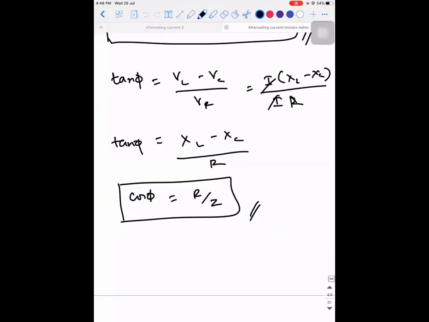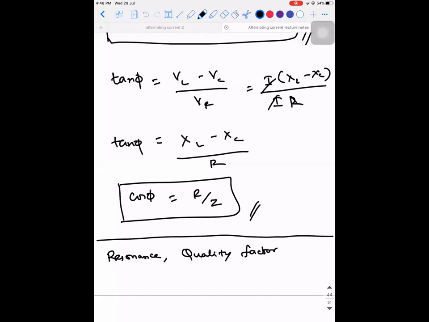Is this clear? Yes, sir. So this is all about a series LCR circuit. The next few concepts that are left out are resonance and quality factor. Then we need to know about a transformer.